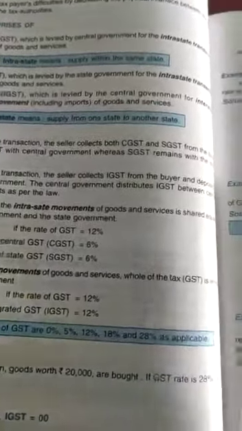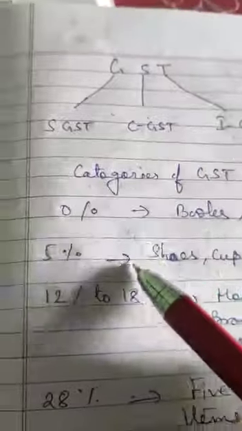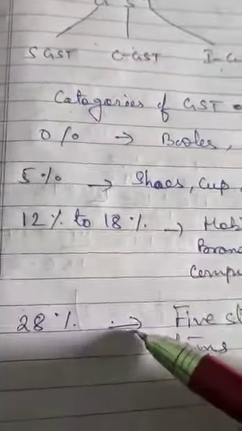At present the rates of GST are divided in these categories: 0%, 5%, 12 to 18%, and 28%.